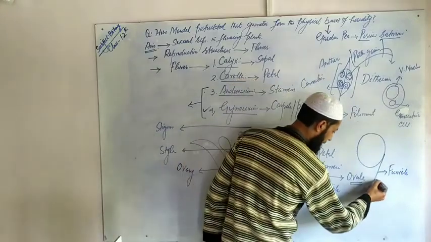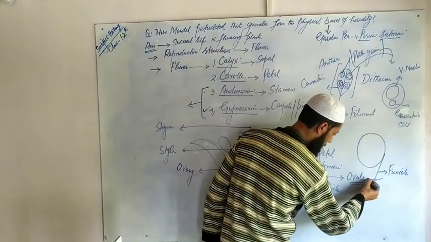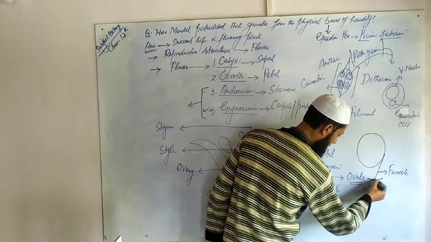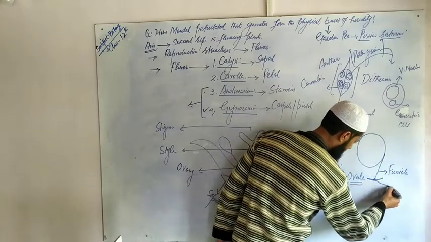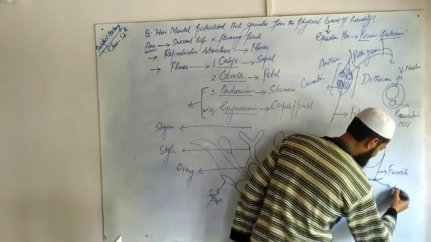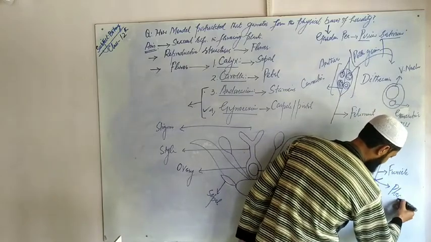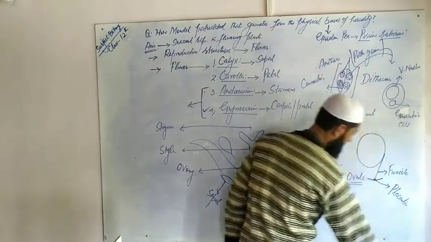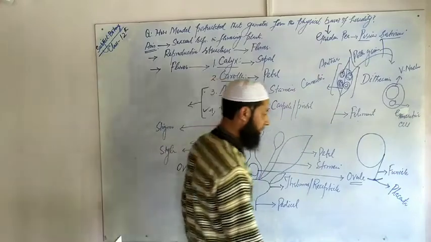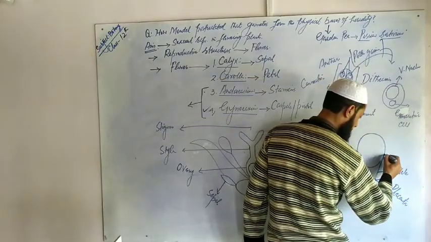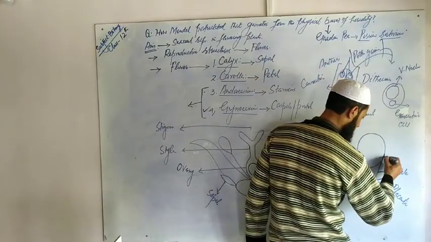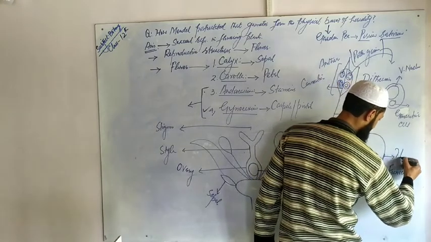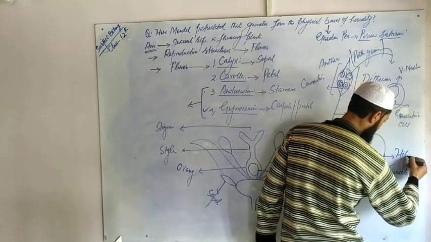The point of attachment with the body of the ovary is called the placenta, P-L-A-C-E-N-T-A. And the point where the funicle touches the body of the ovule is called the hilum, H-I-L-U-M.